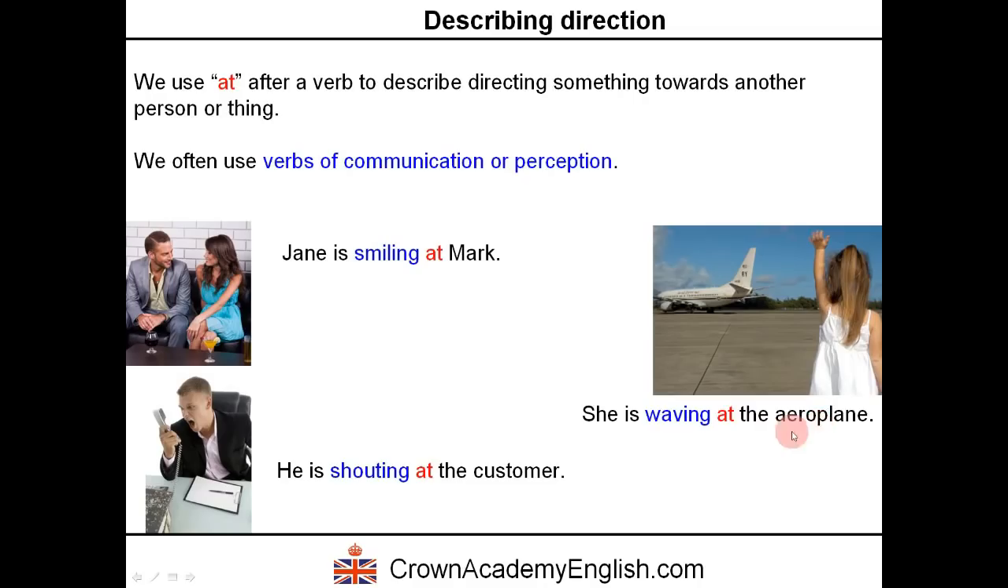Okay? We don't say she's waving to the aeroplane. That's a common mistake. So, to describe direction with verbs of communication and perception. So these are all examples of verbs of communication or perception. To smile, to shout, to wave. Okay?